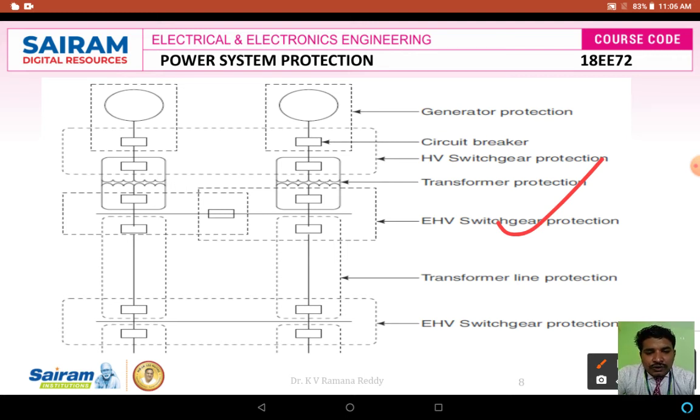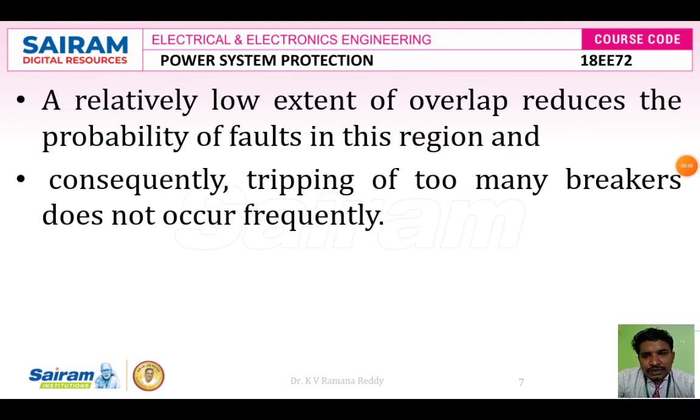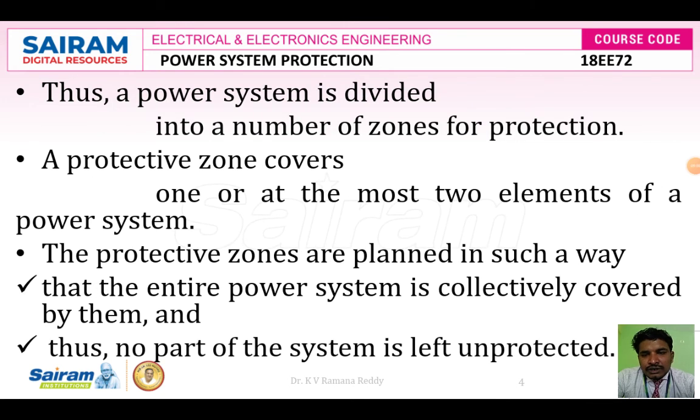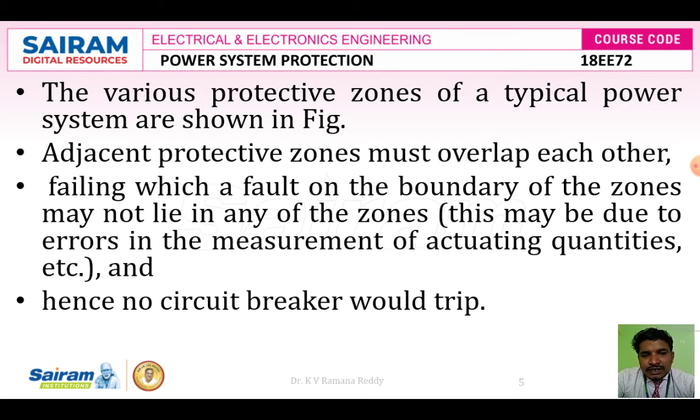So after extra high voltage switchgear protection, we are placing the transformer line protection and extra high voltage switchgear protection. So there are different kinds of zones of protection that take place entirely while we are transferring the electrical power right from the generating station to the receiving end. Each and every protective scheme plays a vital role, especially to protect from different kinds of fault events. So the various protective zones of a typical power system, what we showed just now in the figure, have the property that adjacent protective zones must overlap each other.